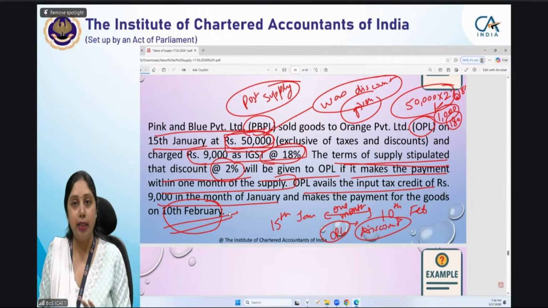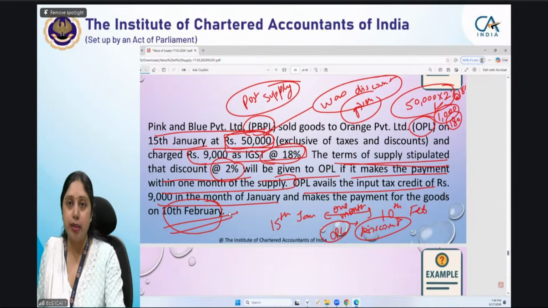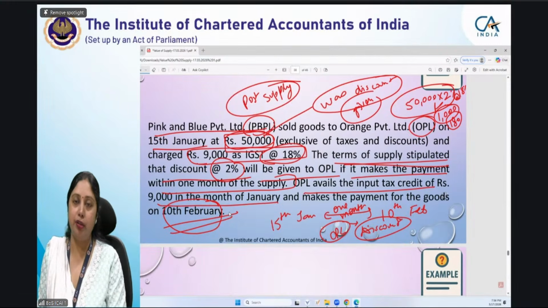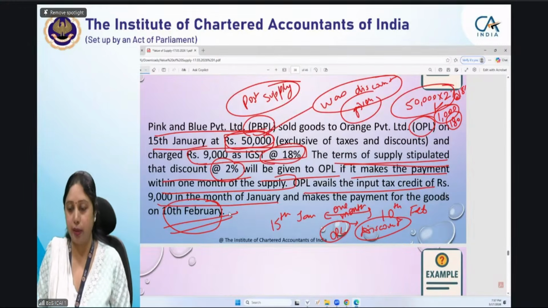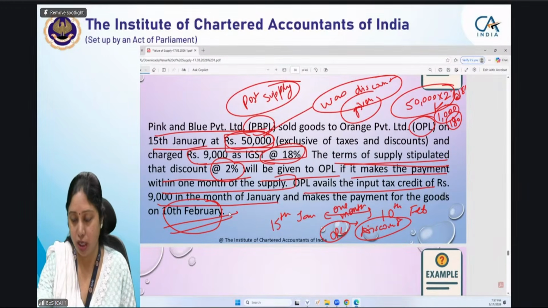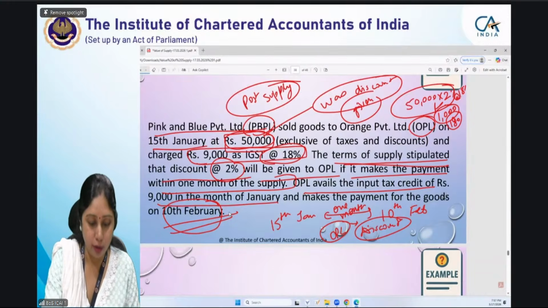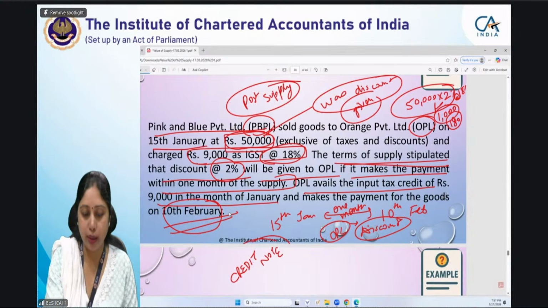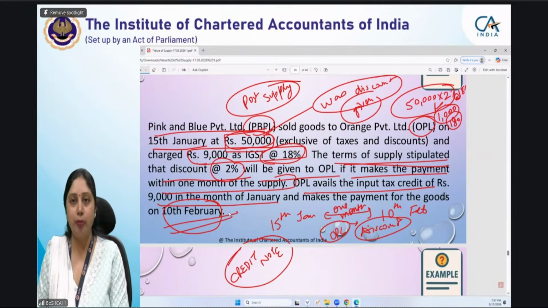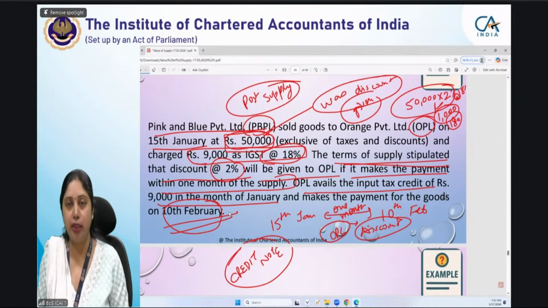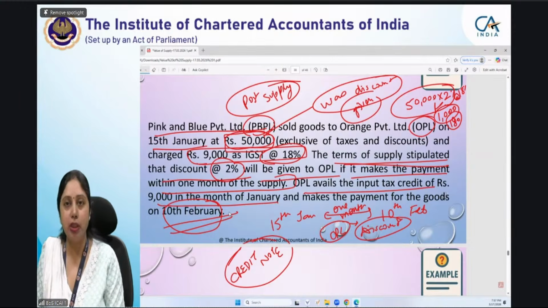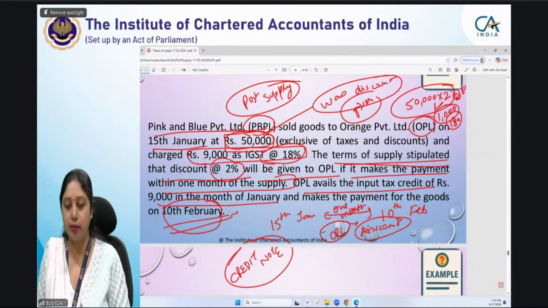One more thing you should keep in mind is that the nature of supply will remain the same. You will charge the same rate of GST which you had charged in the original supply. So 18% GST will be charged when the credit note is issued. Now we are assuming that ITC would have been reversed, or we have to mention this condition. If it is not mentioned in the question, you will mention that we are deducting this post supply discount provided the proportionate ITC has been reversed by the recipient, which is OPL.